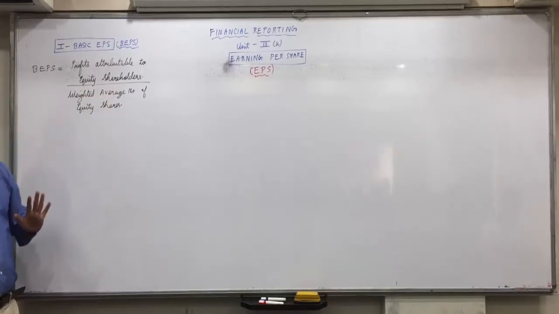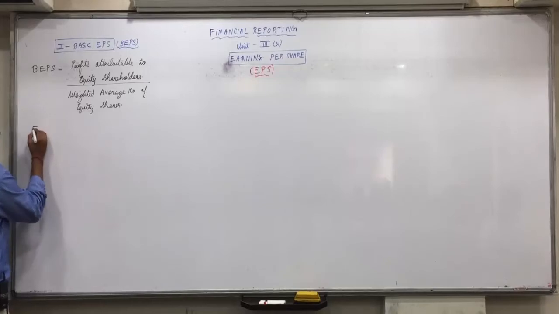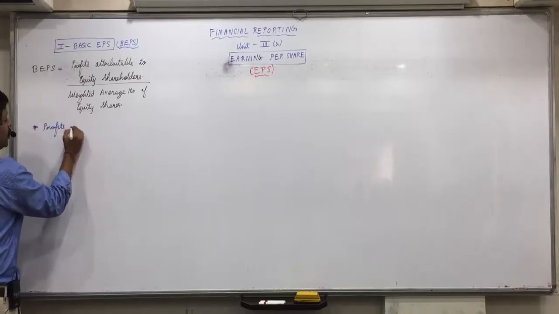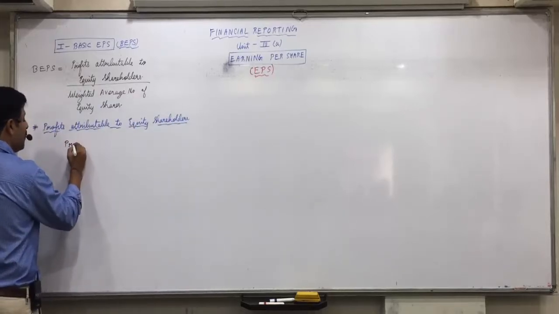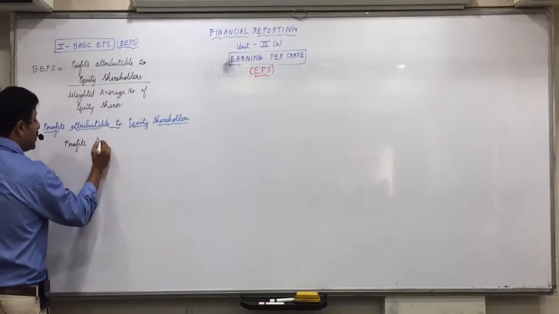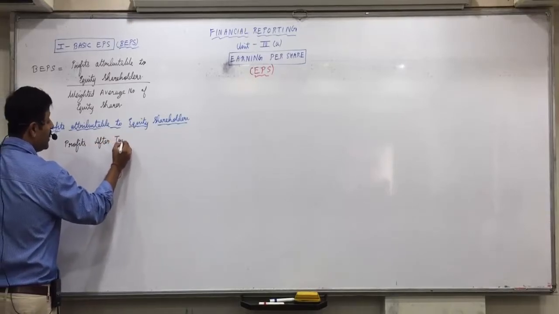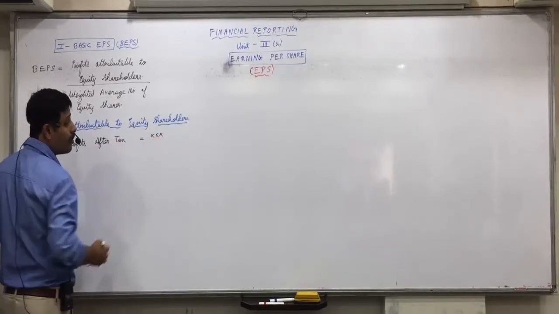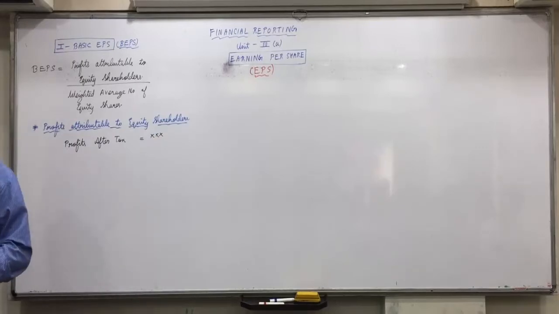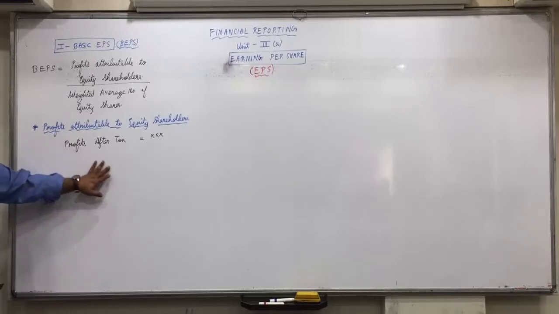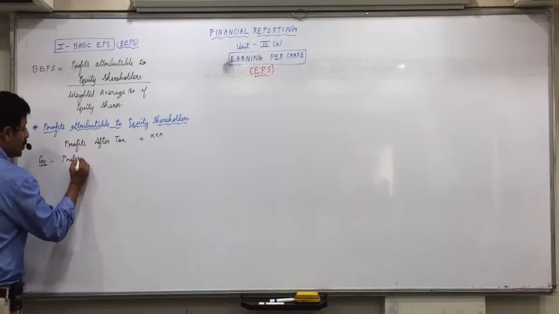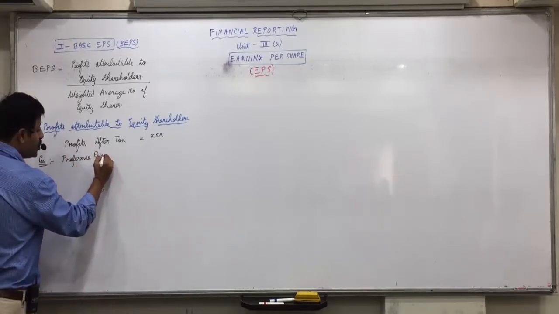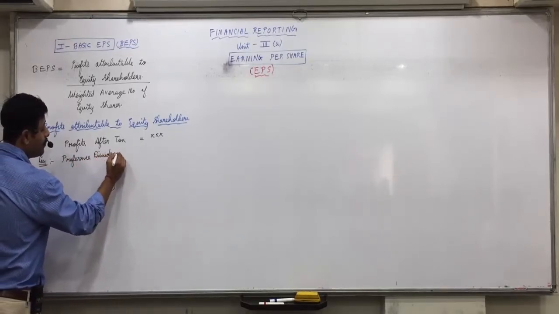How to find that, we understand it first. Okay, so put it as now. How do we find profits attributable to equity shareholders? First of all, we'll have profits after tax. If profits after tax are not available, then we already know how to find that. From the normal profits, you'll subtract interest, you'll get PBT. From that, you'll subtract tax, you'll get PAT. So profits after tax will be available. From that, we'll subtract preference dividend. So as we used to write, even in ratio formulas, PAT minus preference dividend.